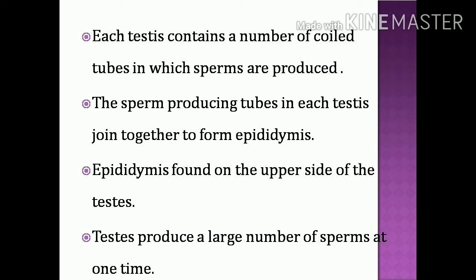In the scrotum, the temperature is always lower than our body temperature. That's why the testes are located in the scrotum region.